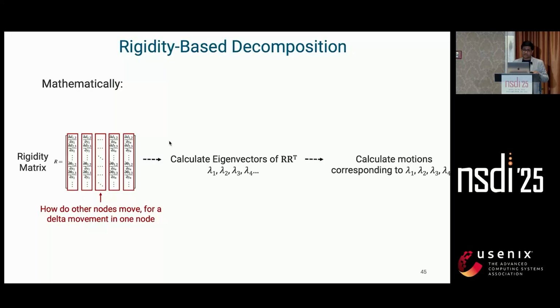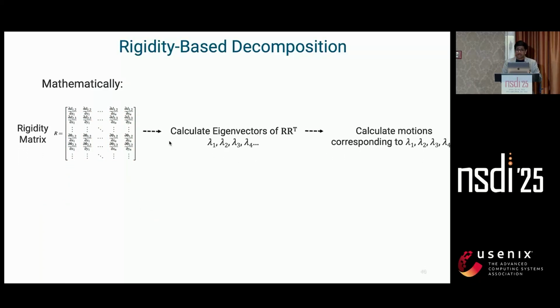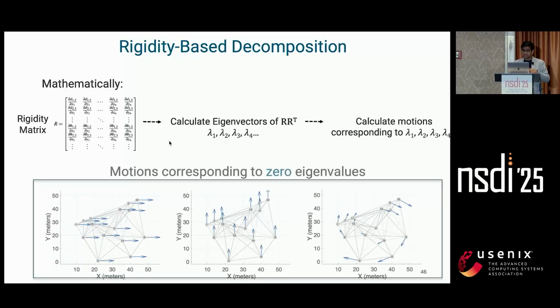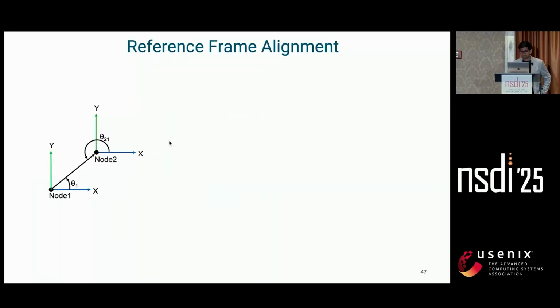So next, we perform an eigenanalysis of this rigidity matrix and get the vectors that correspond to the near zero eigenvalues. And these zero eigenvalues reveal all the possible motions in the graph without violating the constraints in the matrix. So if you see, for a completely rigid graph, the only 3 trivial motions that are possible are global translation and rotation, right? Otherwise, if we have any extra vectors, they require further decomposition to get more rigid subgraphs.